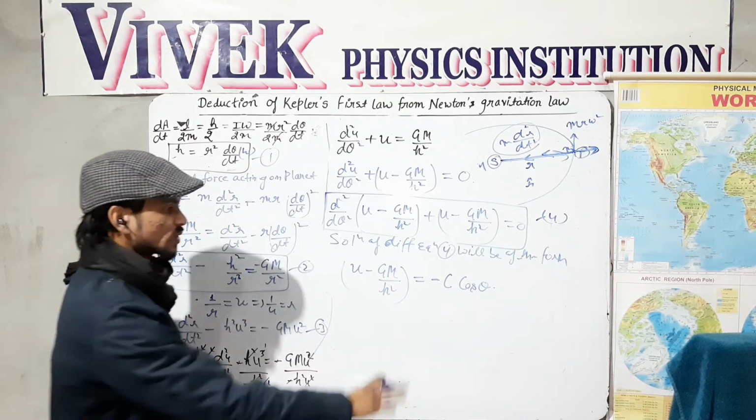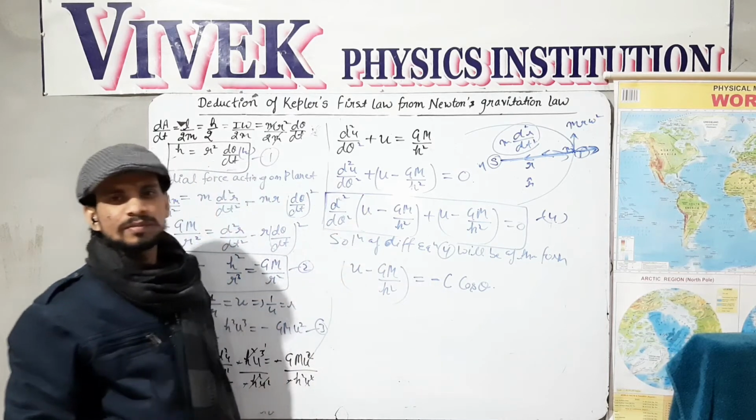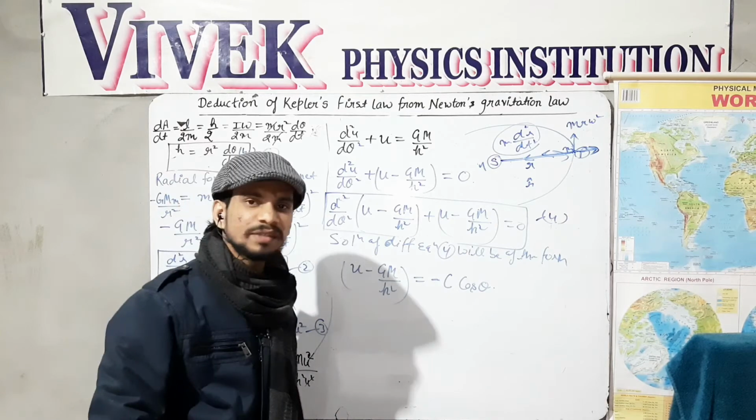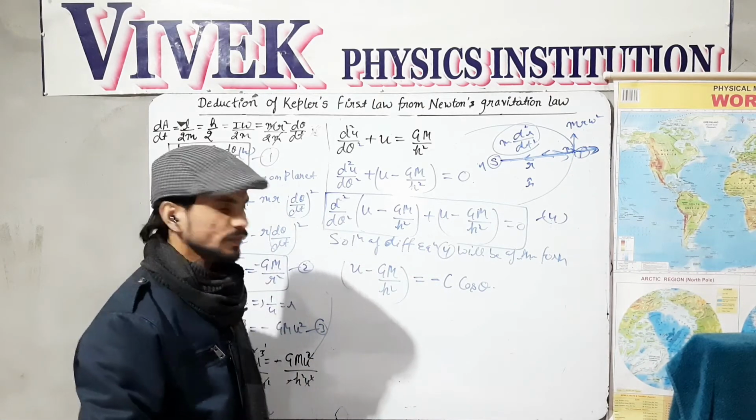Okay, so this is the solution of this differential equation. You can solve that differential equation by using your 12th class principle of definite integration also. Okay, so this is the equation what we have.